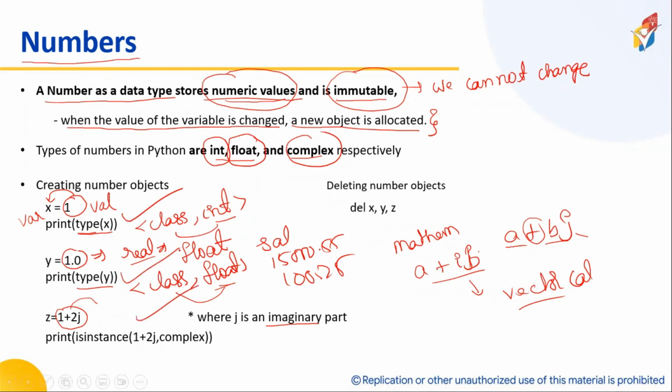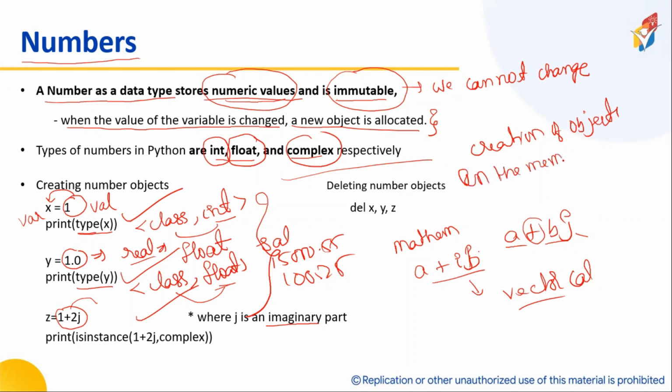Now, these three are called creation of objects. If I want to delete the object from the memory, I have to do something else. Now, whenever we create an object, what will happen in the memory? An object is created.